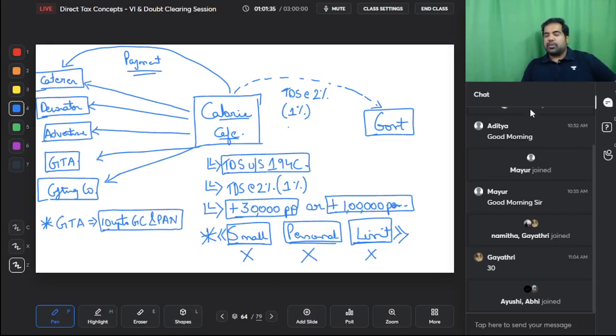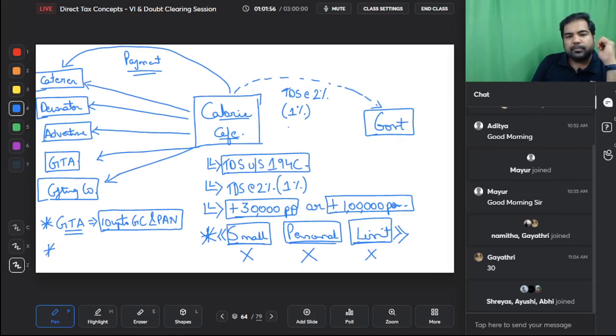That means a goods transport agency has to be small, up to 10 goods carriages in the year, nothing more than that they should own, and they should have given you the PAN details, and in that case there will be no TDS. So this is also an exception. So no TDS in case of small personal limit, no TDS in case of GTA.